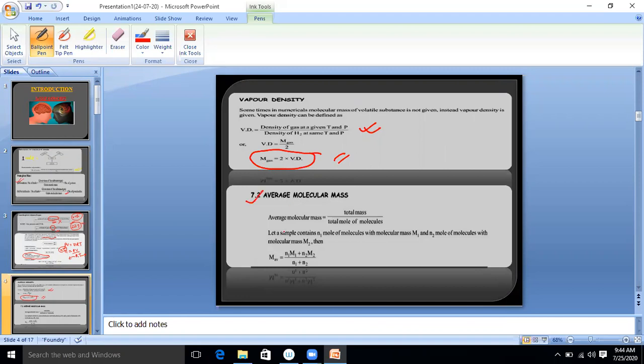Now, in my last lecture, I also discussed what is average molecular mass. This is the formula of average molecular mass: N1 M1 plus N2 M2 upon N1 plus N2. Do you remember? No? Suppose N1 is 20% and N2 is 80%, and M1 is the mass of, suppose, oxygen, that is equal to 16, and M2 is the mass of nitrogen, that is equal to 14. So this is the formula of average. This is just a revision. Okay. Now let's move to the next one.